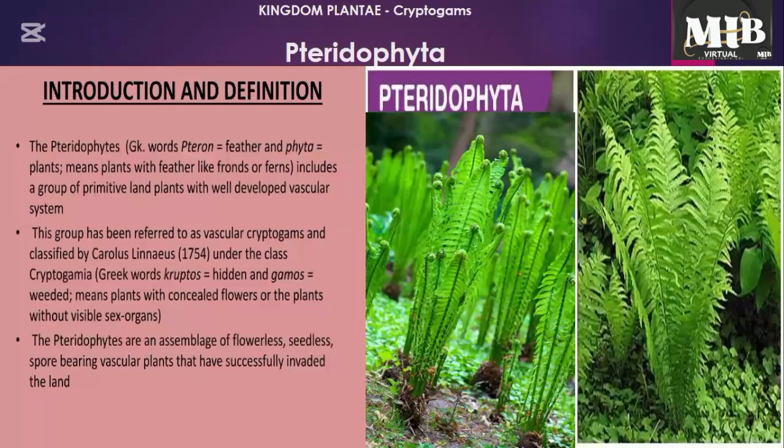Then the Pteridophyta: introduction and definition. The pteridophytes come from 2 Greek words, pteron, which means feather, and phyta, which simply refers to plants, meaning plants with feather-like fronds, or ferns. They include a group of primitive land plants with a well-developed vascular system.